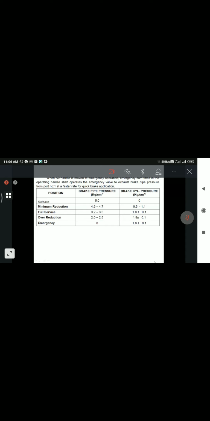Okay. So these are all the questions available. How many ports are available? We have 4 ports. Port number 30 is the MR input to this A9 valve. Port number 5 is the output pressure coming out of this A9. Since it is a supply valve, it supplies the pilot air pressure, based on the handle position. Maximum how much will it supply in the release position? The same 5 kg per centimeter square brake pipe pilot air pressure it will give out.